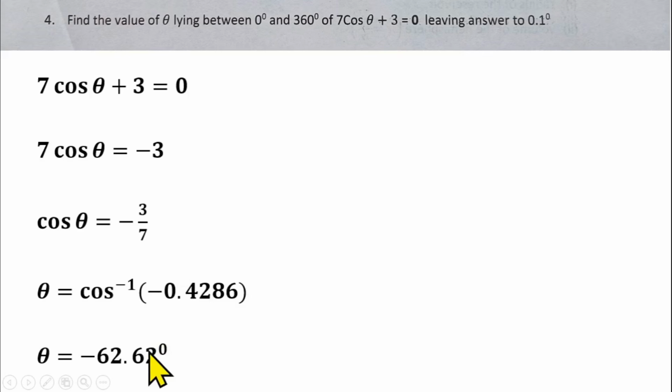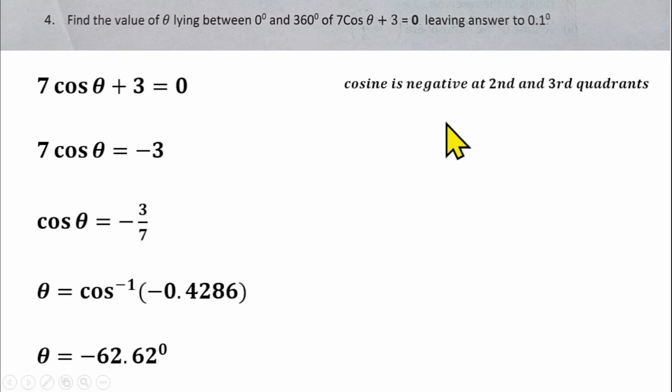And where are we going to be finding them? The trigonometry ratio we are working on is cos. So on your quadrant, you'll be considering the quadrant where cos is negative. Sorry, cos is negative at the second and the third quadrant rather. Sorry, I made a mistake. Cos is negative at the second and the third quadrant. So those are the places you are going to be getting your angles.